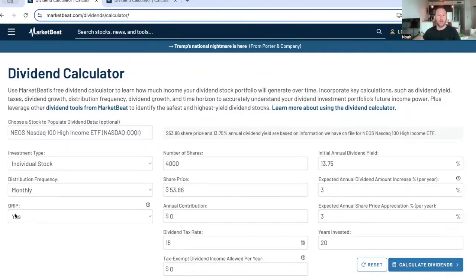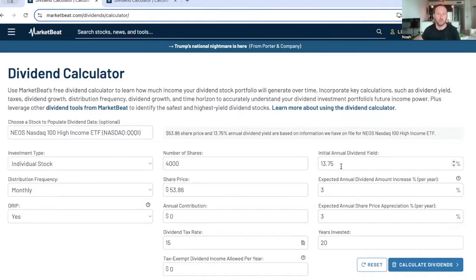We want to ensure that every time you get a distribution, it's going to reinvest those dividends right back into the fund. We have 4,000 shares, which is right around 250K. This is the share price. We're just going with a 15% flat dividend tax rate. I know that QQQI does have a unique tax structure, but for this case, we want to keep it simple.